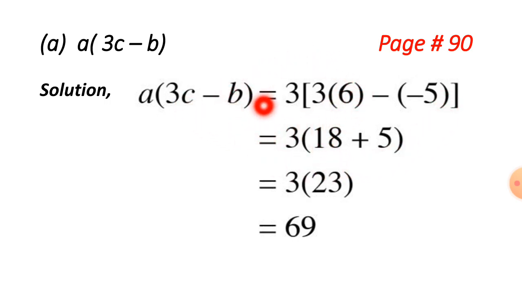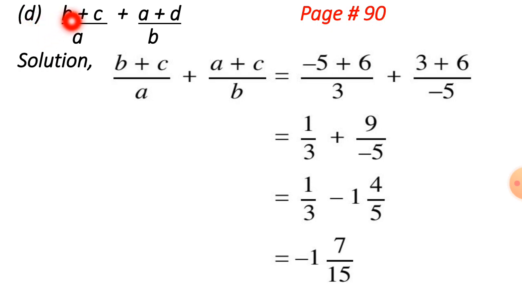So we are going to multiply. First of all we have to multiply inside the bracket. 6 times 3 is 18, minus will be plus 5. We have to add these two numbers because it is in the bracket. 18 plus 5 is equal to 23, and 23 multiplied by 3 is equal to 69. That is the answer.